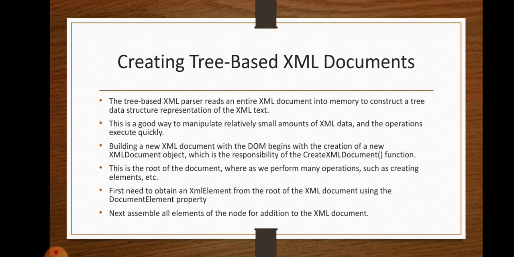How to obtain an XML element from the XML document? With the help of the document element property. Next, assemble all elements of the node for addition to the XML document. Got it? Addition to the XML document means adding many more elements to the root document.